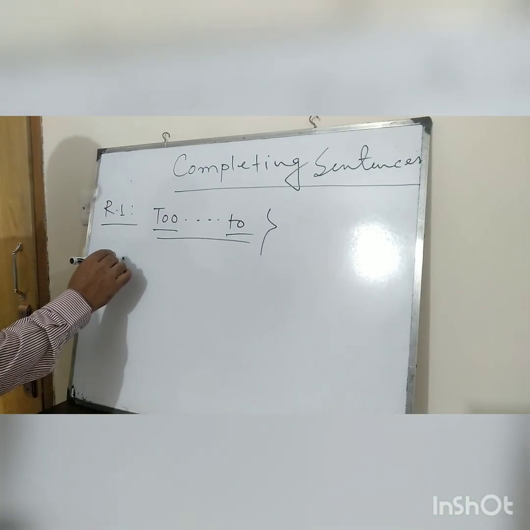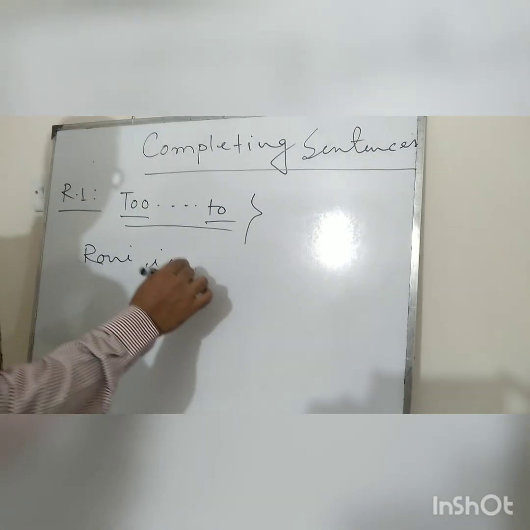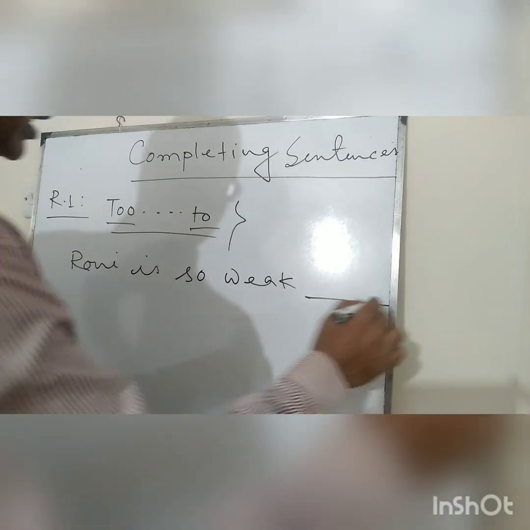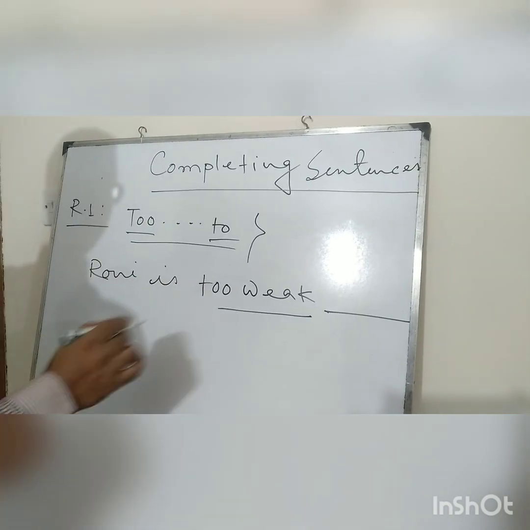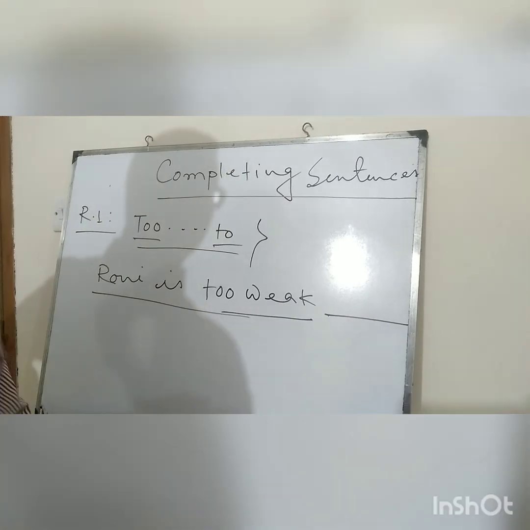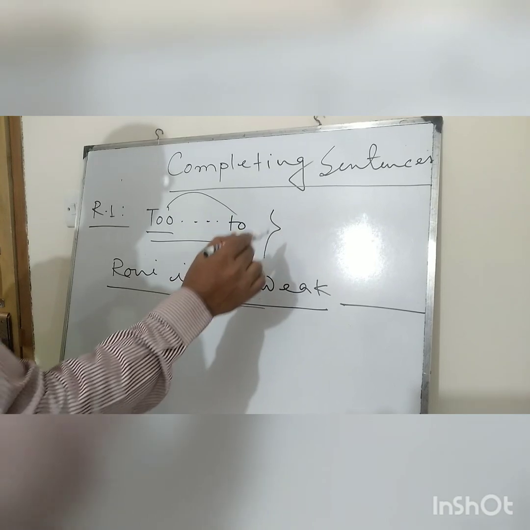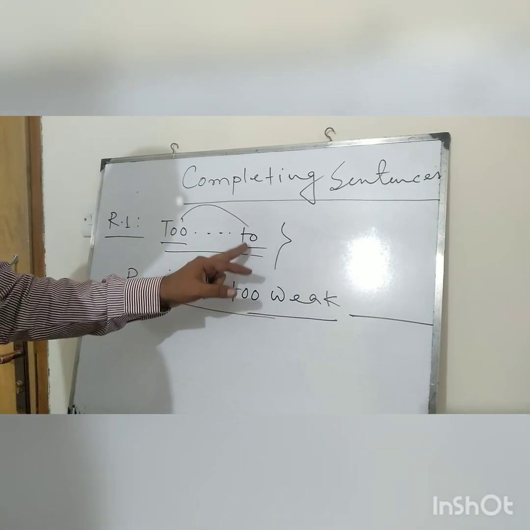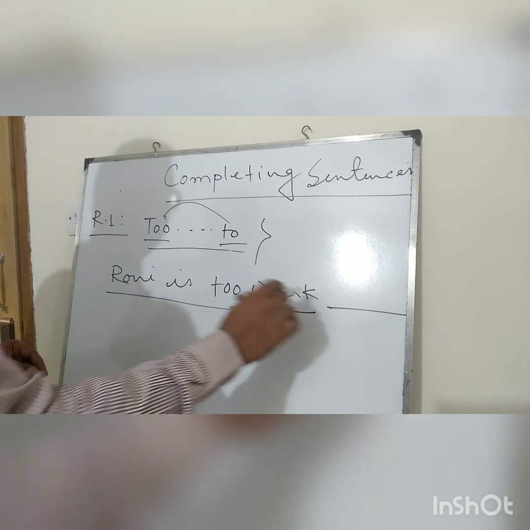Such as, Ronnie is too weak. Suppose this portion will be given in the sentence and you have to complete the other portion of the sentence. And this too is very closely interrelated with this too. So you have to use this too.